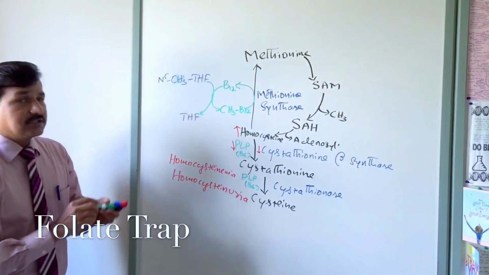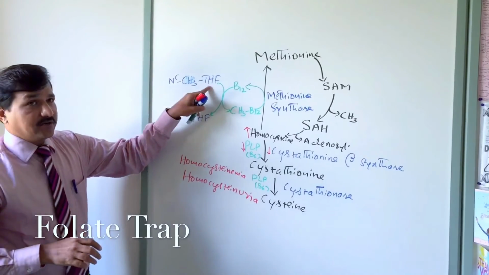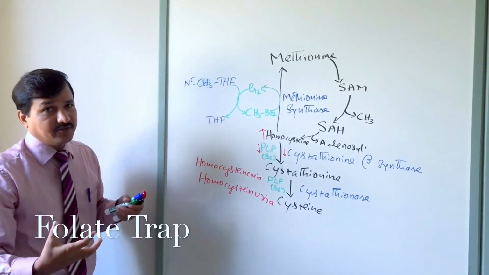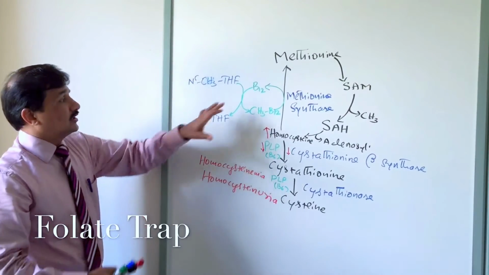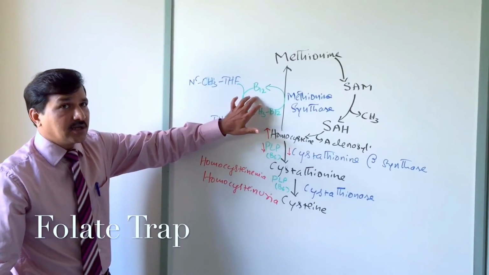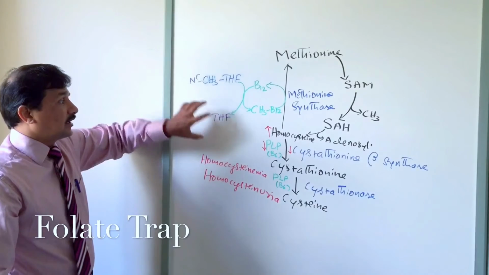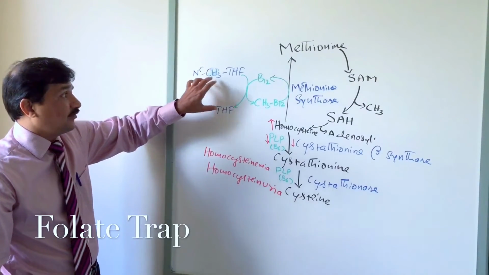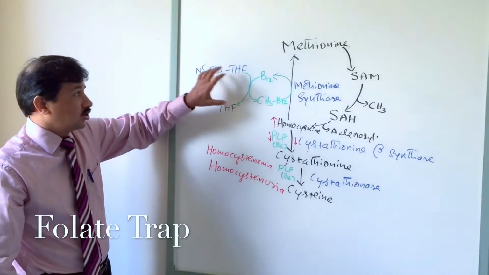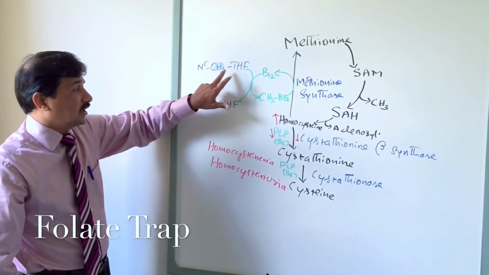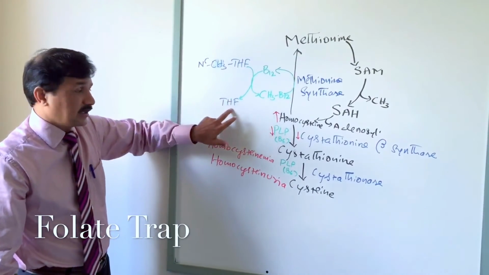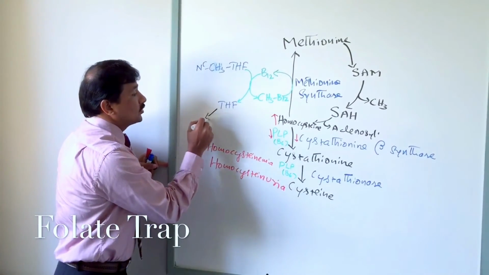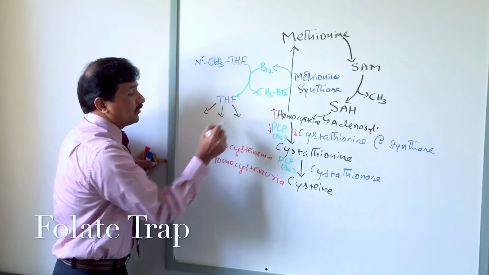As you all know, N5 methyl tetrahydrofolate is the major storage form of tetrahydrofolate. It's a circulating form of tetrahydrofolate. So this reaction has to go on well in our body so that you can free tetrahydrofolate from N5 methyl tetrahydrofolate. This tetrahydrofolate can get into other tetrahydrofolate derivative formation.